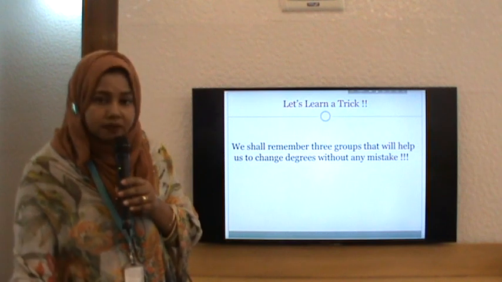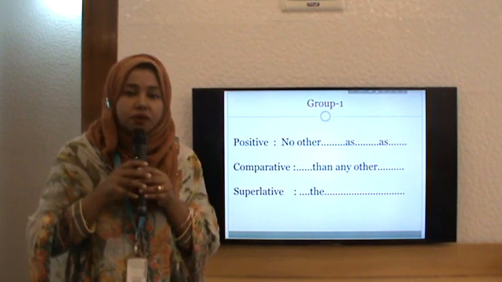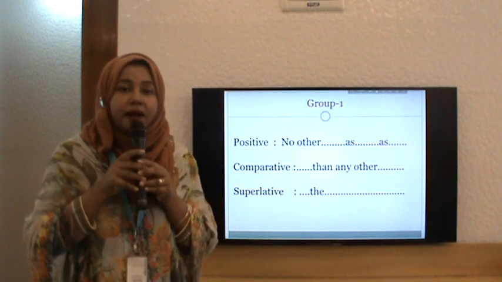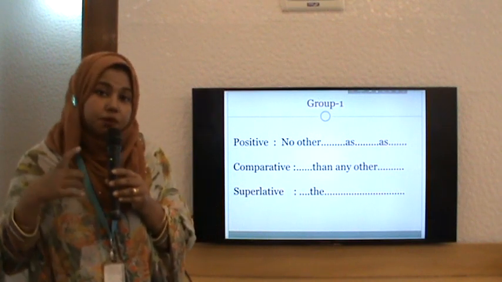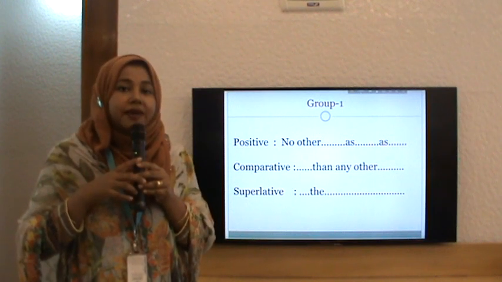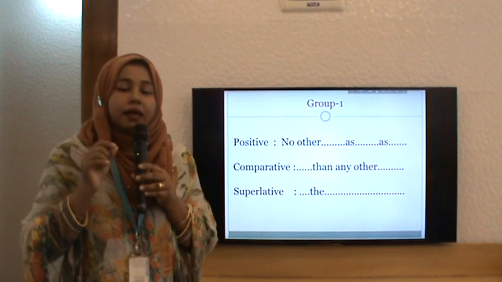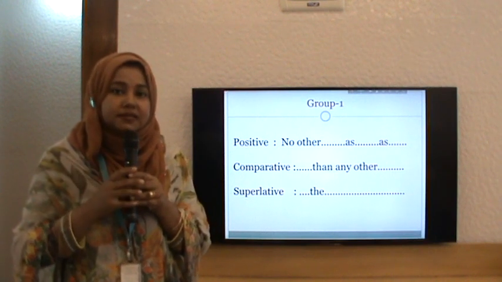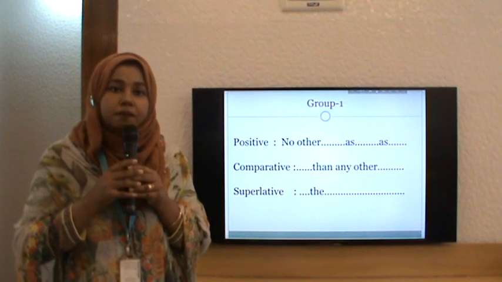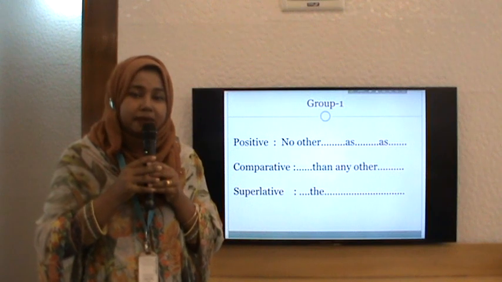What we have to learn? A trick, a group, 3 groups I am going to present. And your part is to write these 3 groups with formulas. You can keep them on your reading table for, I hope, only 2 or 3 days. After 2 or 3 days, they won't be of any use. You are going to remember without any problem.